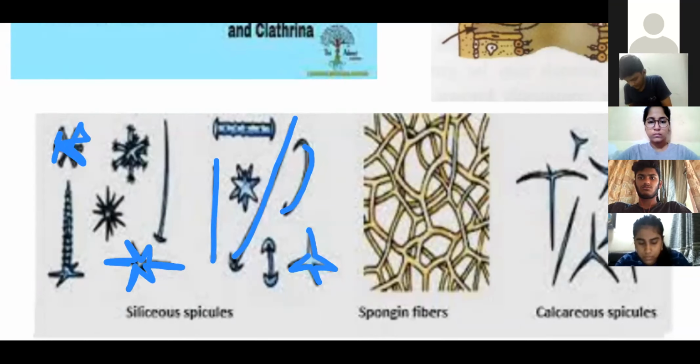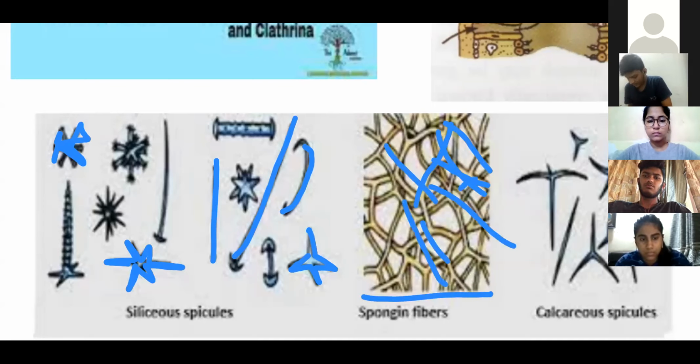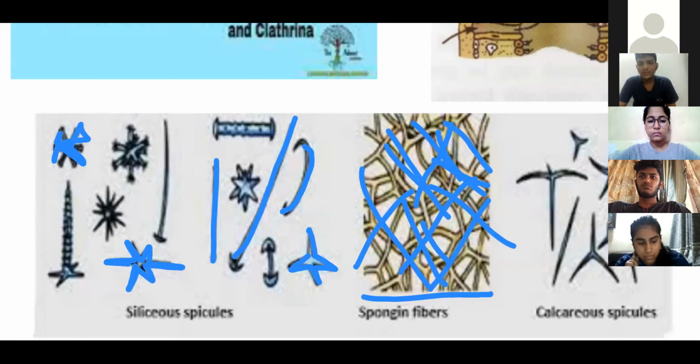It gives protection also. Second thing, spongin fibers. They are a loose network-like structure, and spongin fibers and spicules together form the skeleton of sponges.